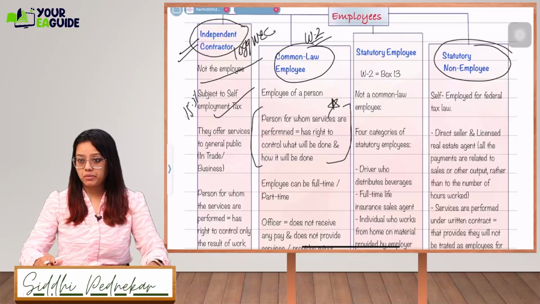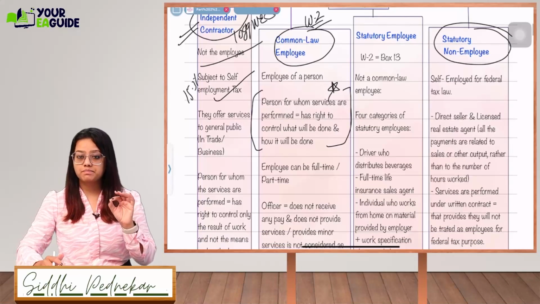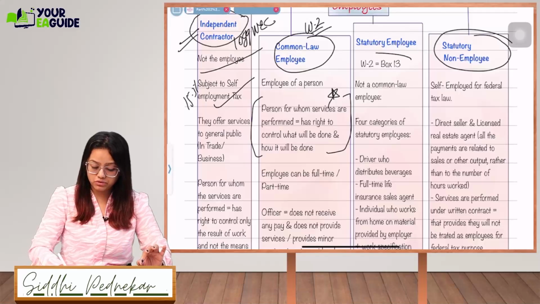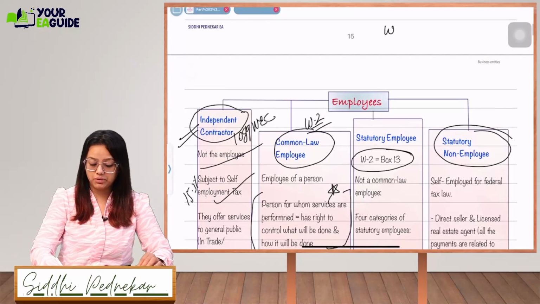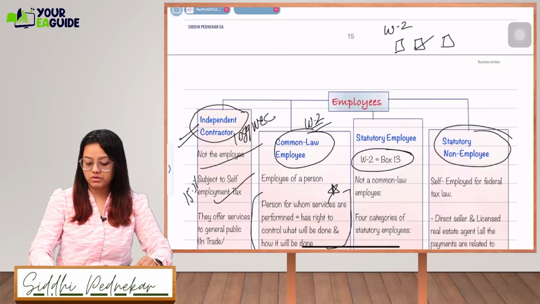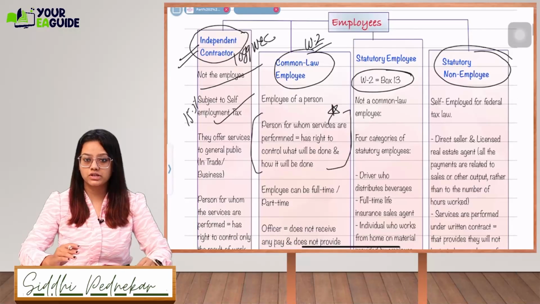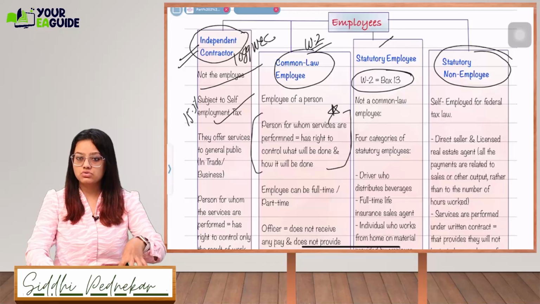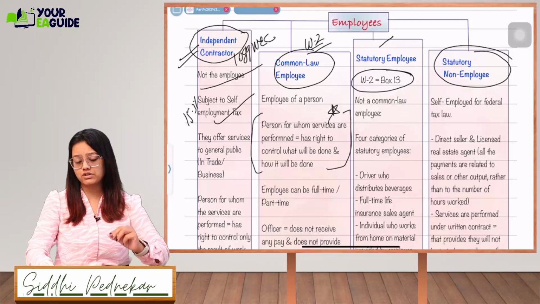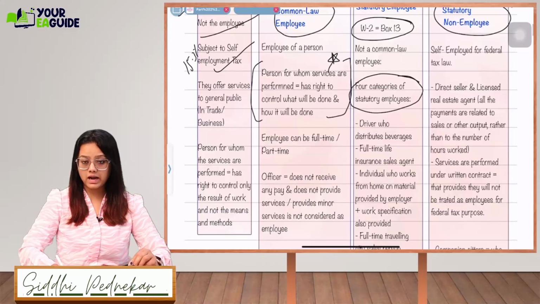Right? Statutory employee. What do you mean by statutory employee? Here, specifically, W2 box 13 will be used for a statutory employee. If you have seen the W2 form, there are 3 boxes over there: either the employee is covered by the retirement plan, or the employee is a statutory employee, or third-party sick pay. Over there you have to check the box that the employee is a statutory employee. So whoever is providing services to an employer, who will be a statutory employee? Those who fulfill the 4 categories.